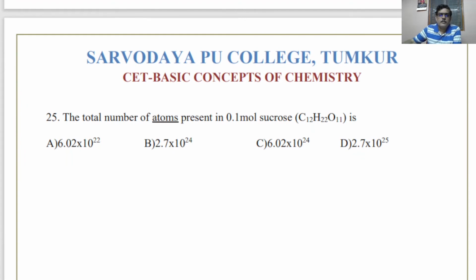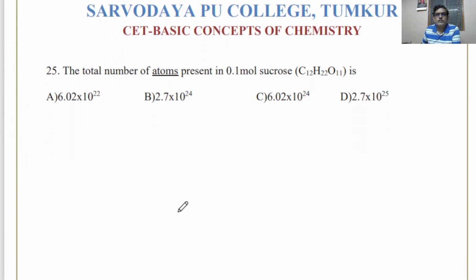The total number of atoms present in 0.1 mole of sucrose. See, in this chapter you find many this type of problems. They are not very big problems. They do not involve lengthy steps, very simple steps, but variety of problems you come across. Here atoms is given, so be a little careful. 0.1 mole of sucrose. See, 1 molecule of sucrose contains how many atoms? 12 plus 22 plus 11.